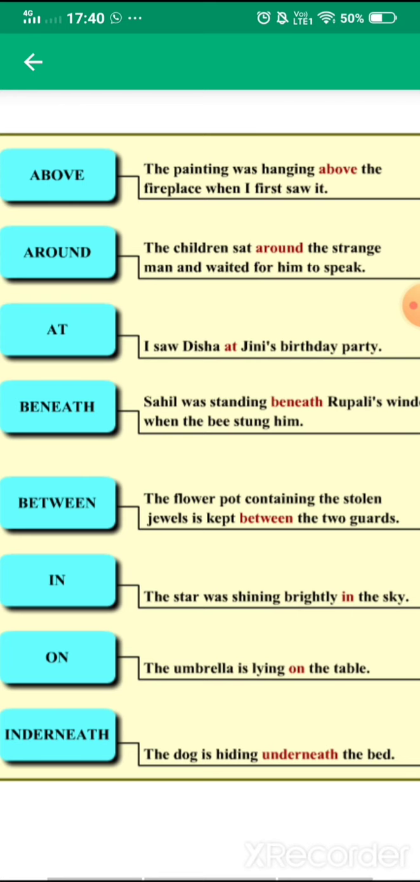Cleared with it. Next is on. The umbrella is lying on the table. Next is underneath. The dog is hiding underneath the bed. Fine. So it is not touching the surface of the bed, but it is underneath the bed.